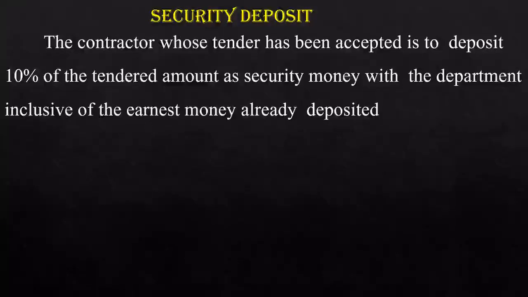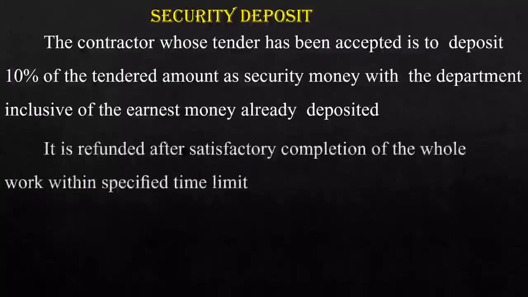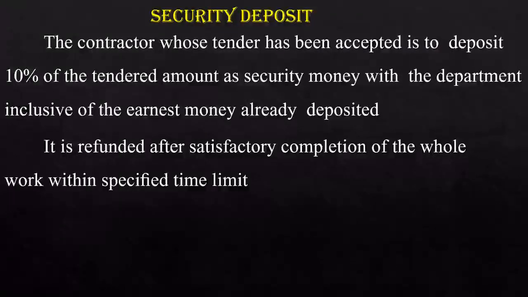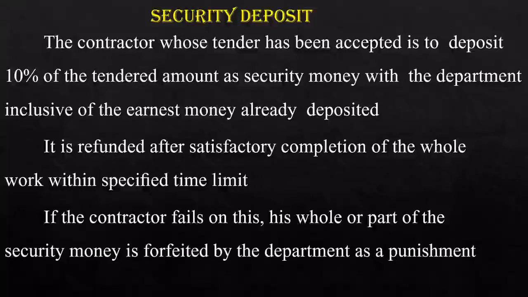Now, what is a security deposit? If a contractor's tender is accepted, 10% of the tendered amount should be deposited as security amount, and this amount includes the earnest money deposit also. This security deposit will be refunded after satisfactory completion of the whole work within the specified time limit.